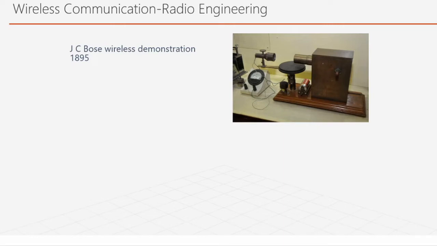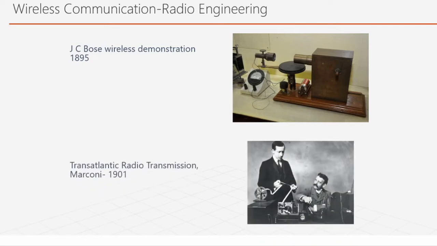That was the first instance of remote control, I think, in this world. And he ignited some gunpowder also, and people were amazed. This was in Kolkata in 1895, very long time back. Then he used some very interesting devices, he made something called a coherer. A similar kind of device was used by Marconi in his first transatlantic radio transmission.